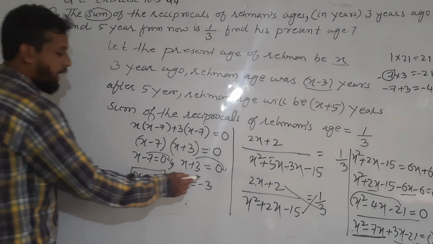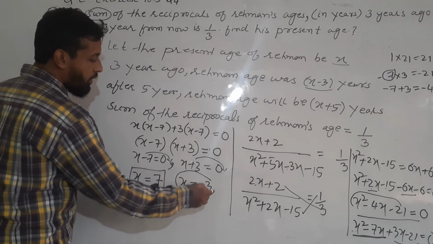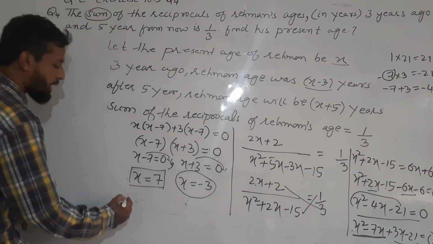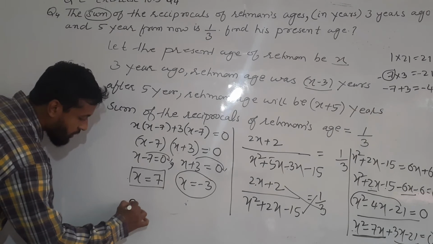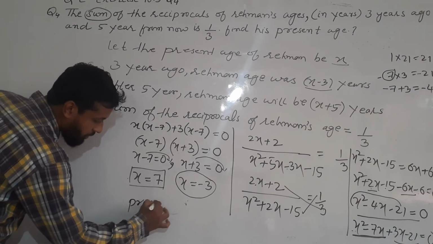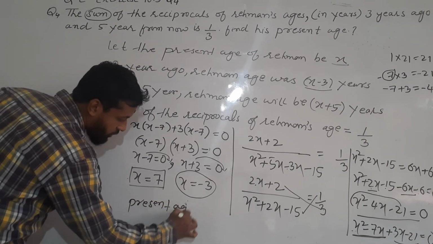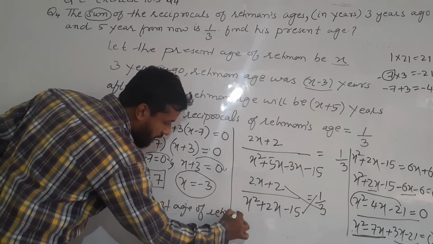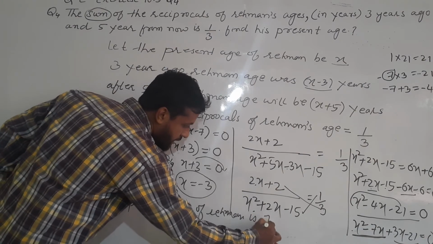We know age cannot be negative. So the present age of Rahman is 7 years.